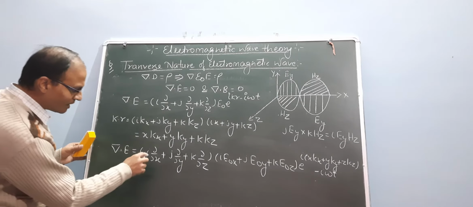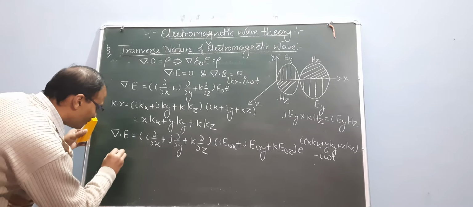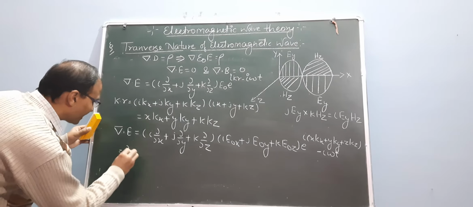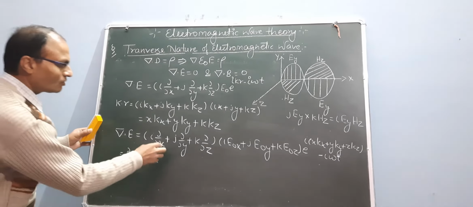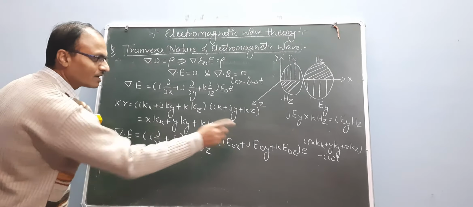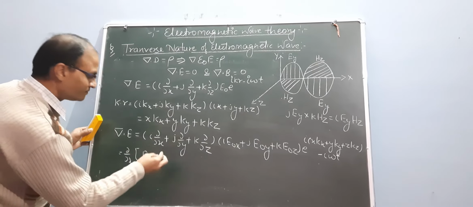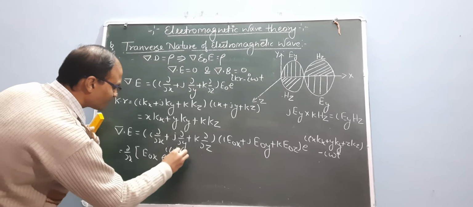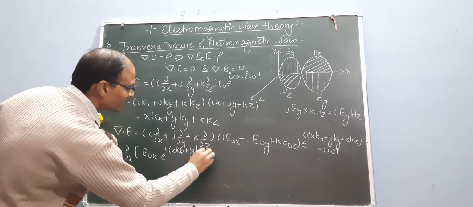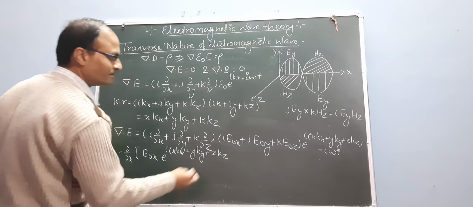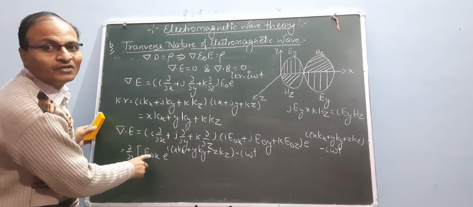Now i dot i equals 1, and since i dot j equals 0 and i dot k equals 0, the equation becomes del over del x of E naught x e to the power i(x kx plus y ky plus z kz minus omega t). This is the function of E naught x.